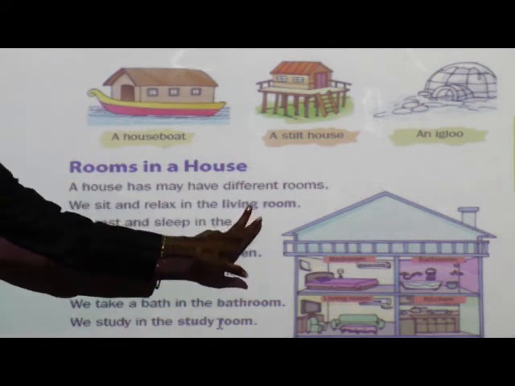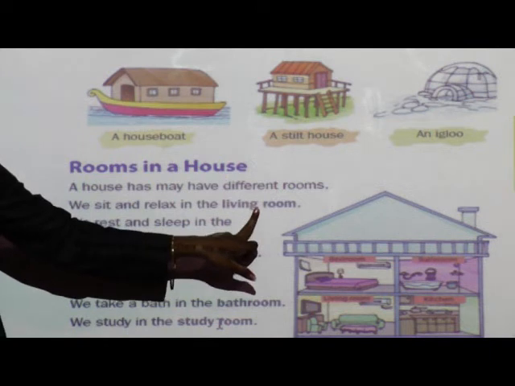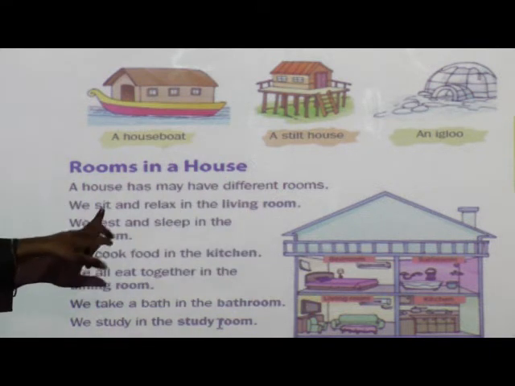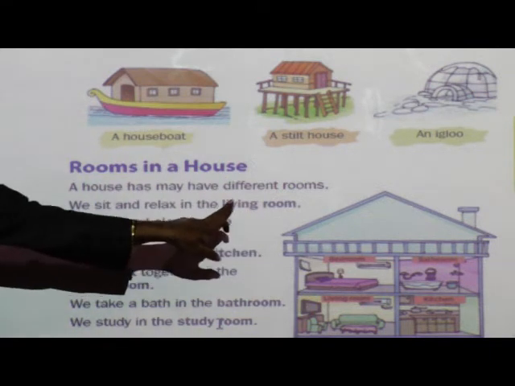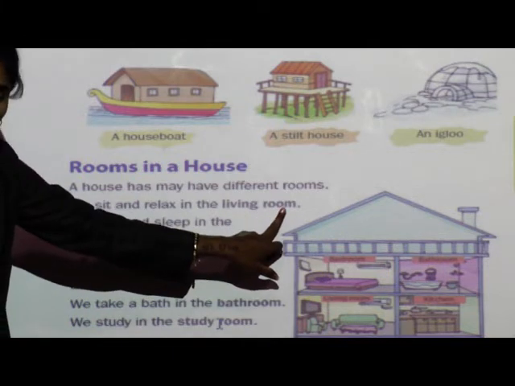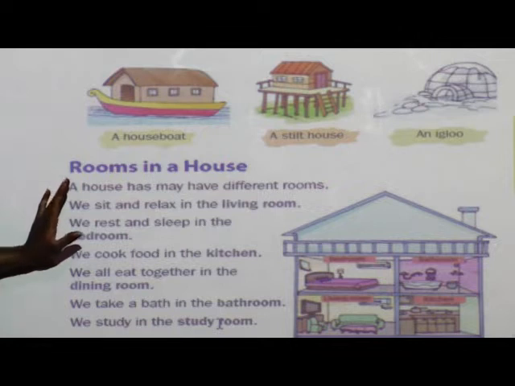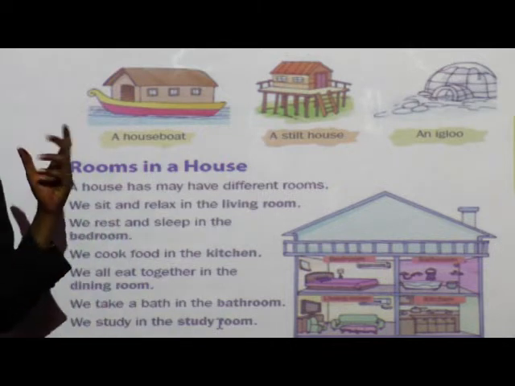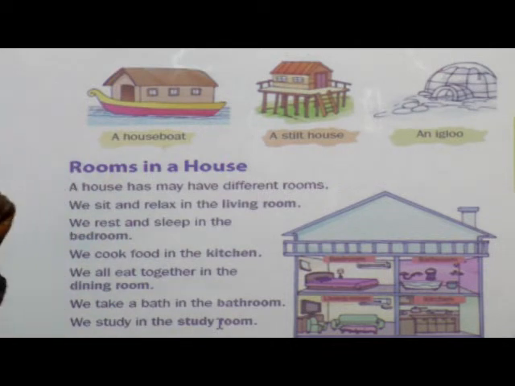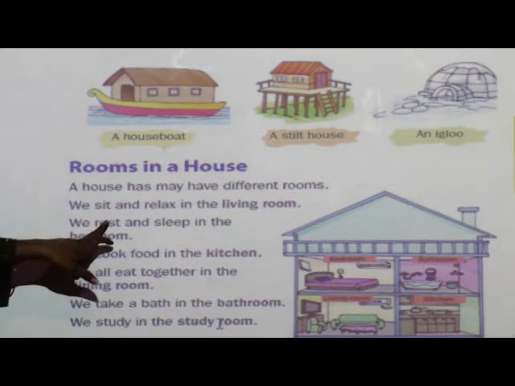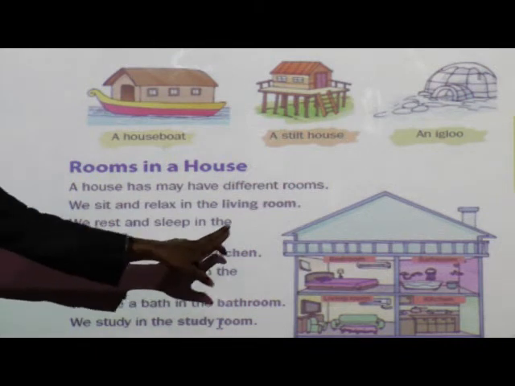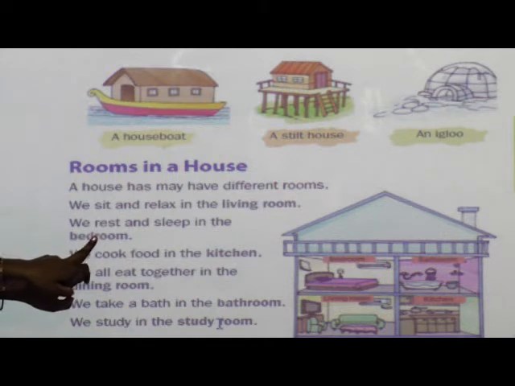First one is a living room. What do we do in the living room? We sit and relax in the living room. Whenever we feel tired, at that time we sit and feel relaxed in the living room. Next, we rest and sleep in the bedroom.